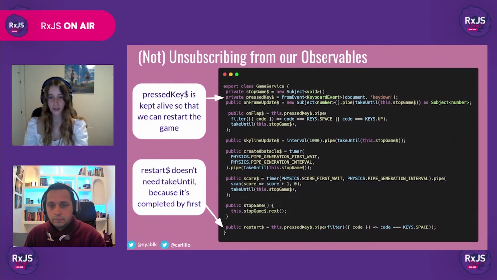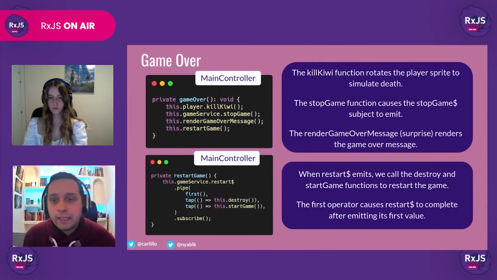The only observables that don't implement this completion logic are pressedKey, because we need it to be kept alive in order to restart the game, and restart, because as you will see in the following slide, it's being completed by the first operator. Now that we have handled our subscriptions, we can finally implement our game over logic.